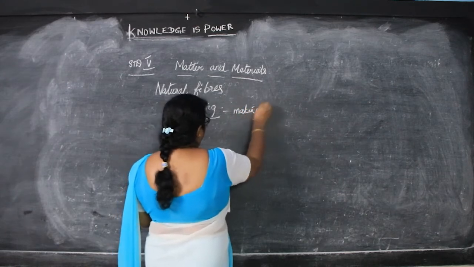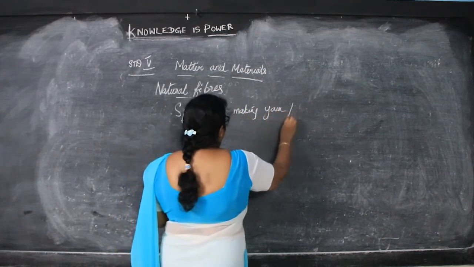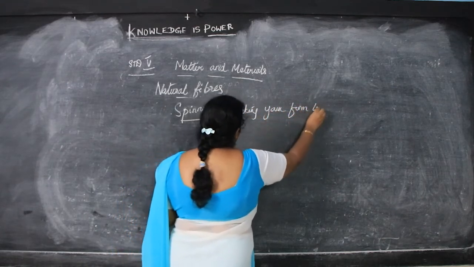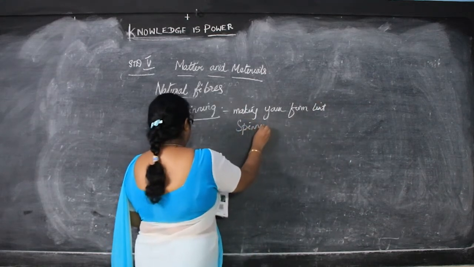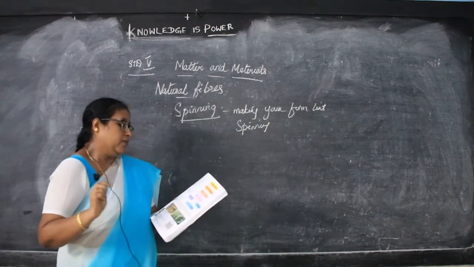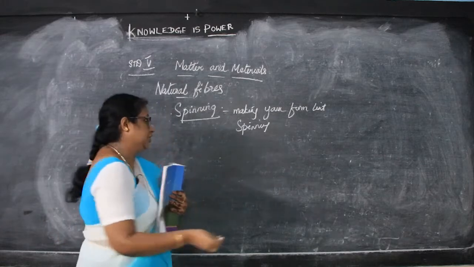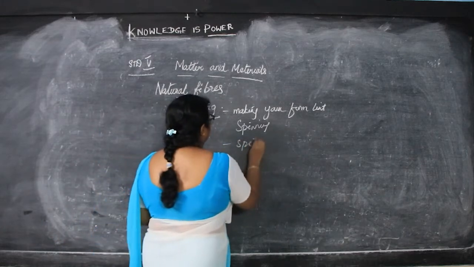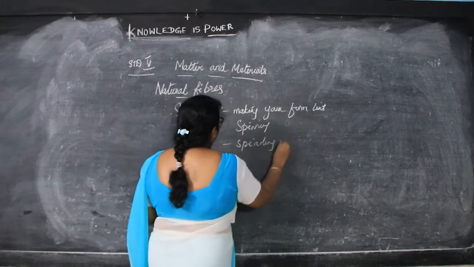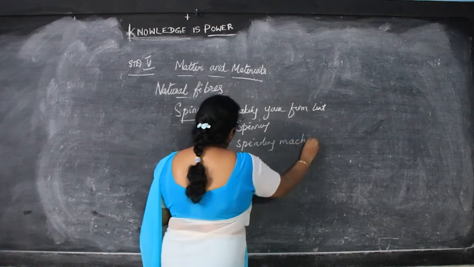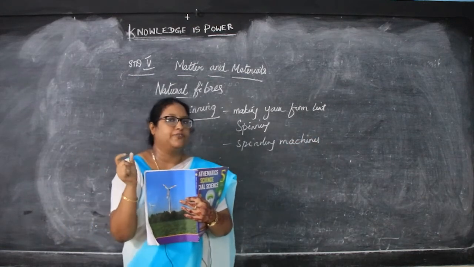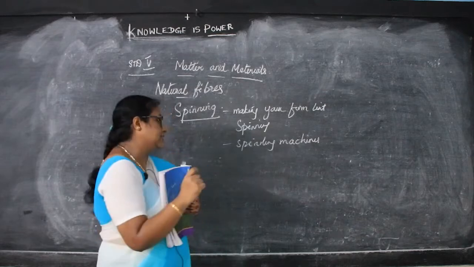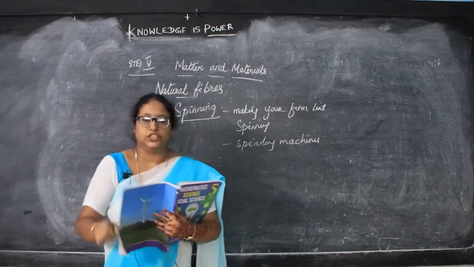Making yarn from the fiber or lint is called spinning. And this spinning is done with the help of spinning machines. So spinning is nothing but making yarn, that is thread, from the cotton fiber or the lint, and this is done by using spinning machines.